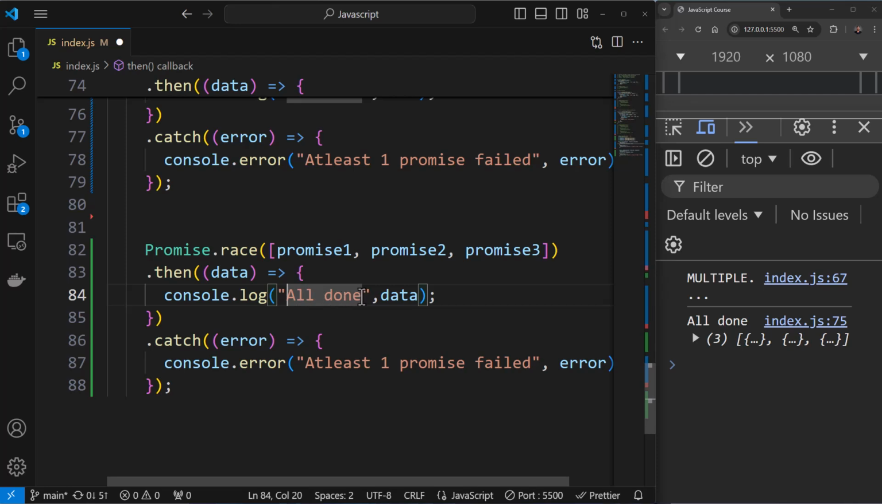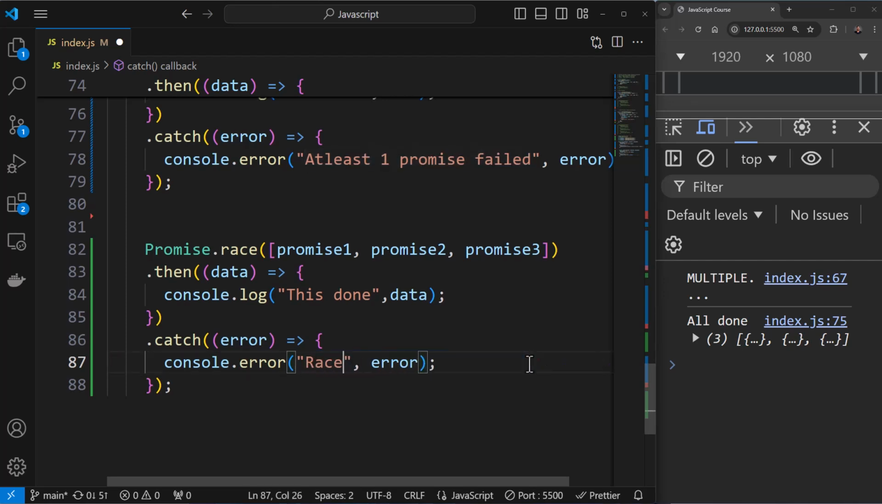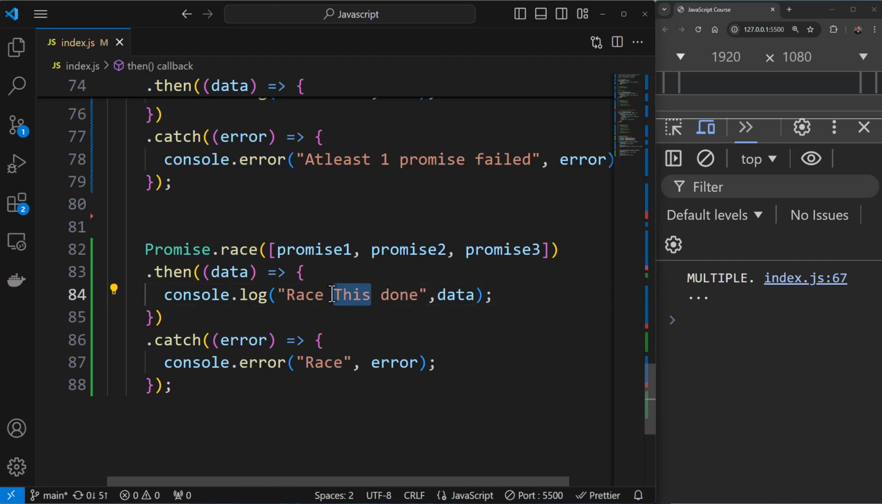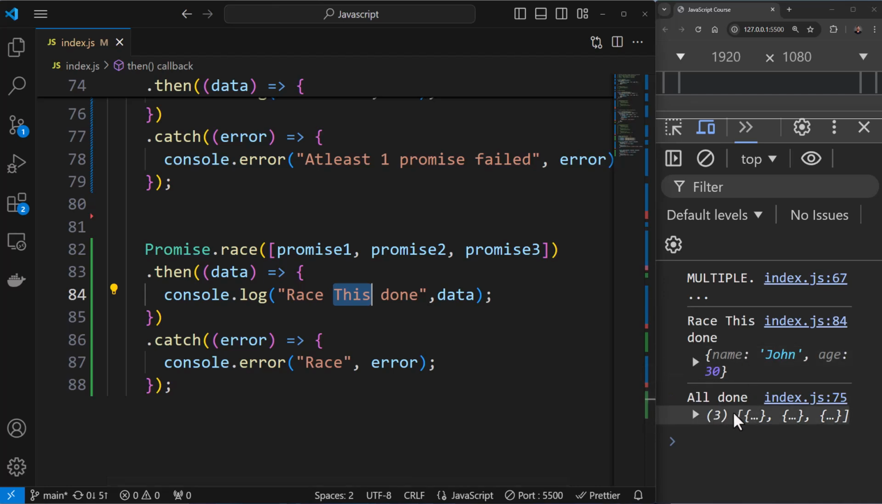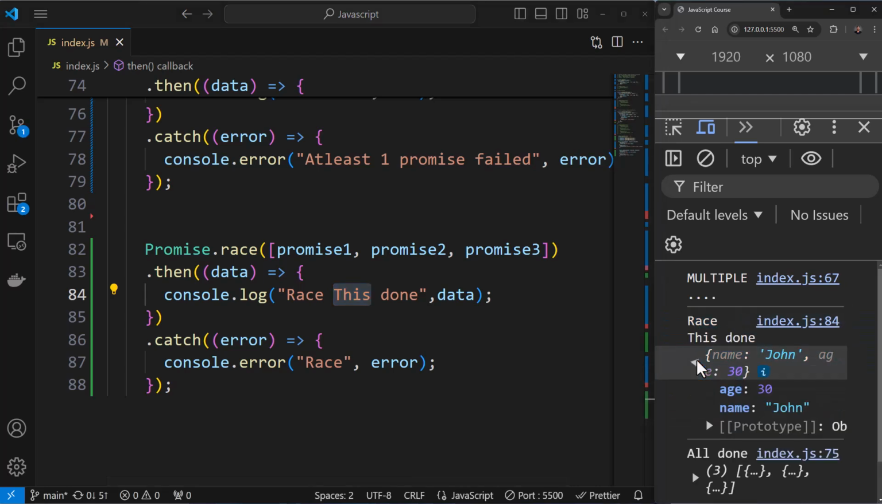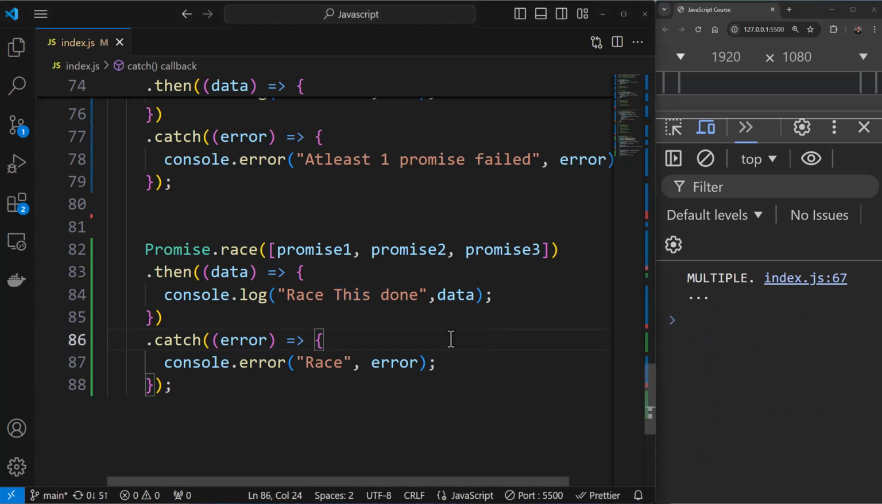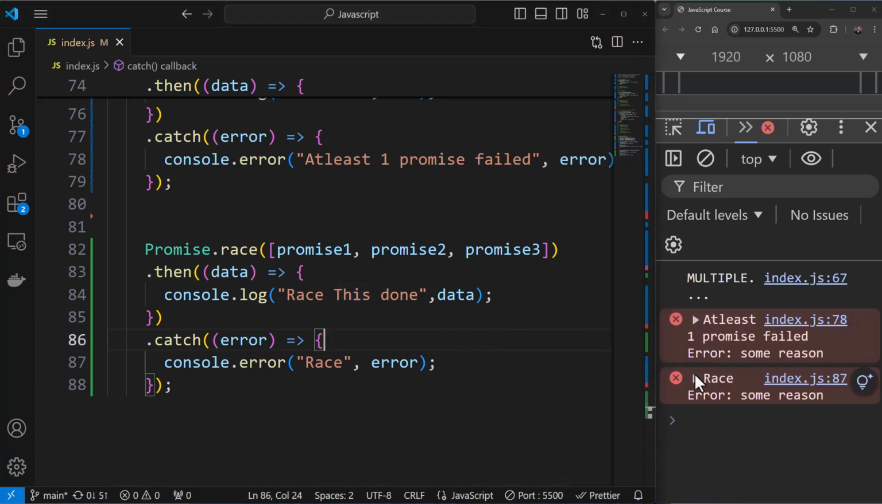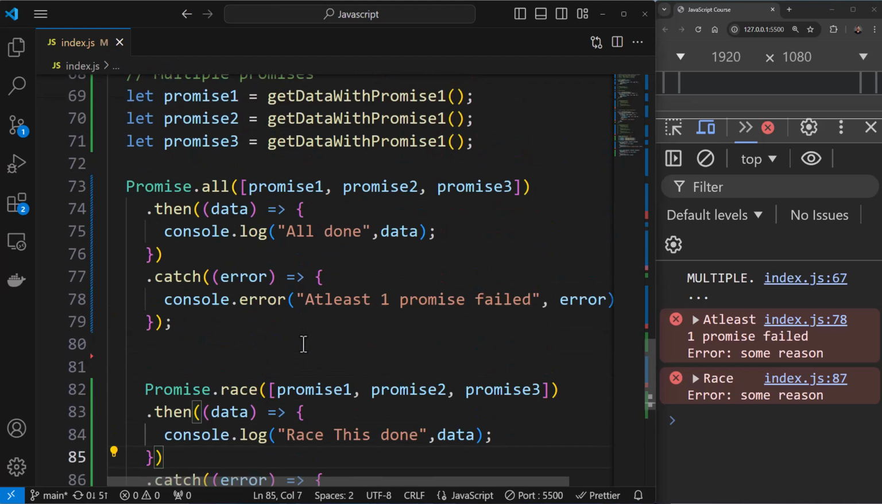That is it. Here you can say "this done," and here you can say "race." I'll just mention race everywhere so that we know that this output is from race. I'll save this. So you can see "all done," "race, this is done." This one was executed over here. This is from race. You can see "one promise failed, error," and even in race there was some one promise failing. So yeah, this is how race and all work.